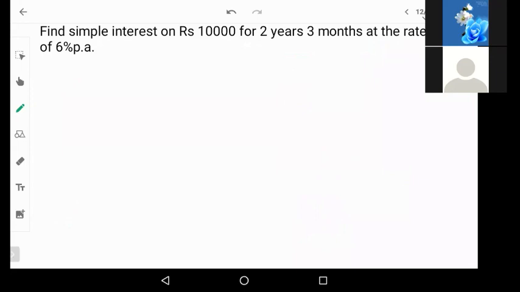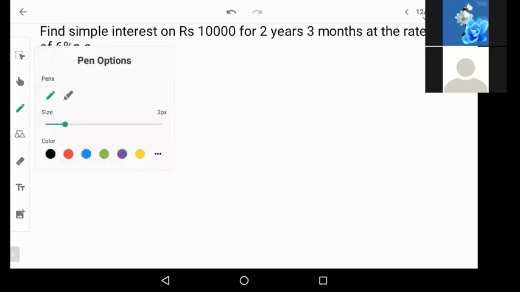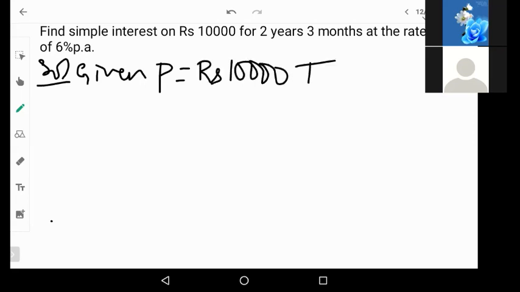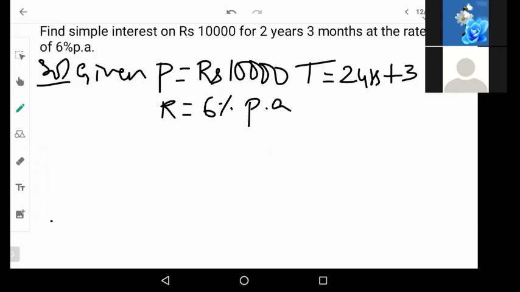Find simple interest on rupees 10,000 for 2 years, 3 months. Now, until now, you are getting only either years or months. Now, in this question, you have both of them, 2 years and 3 months. So, let us see how to solve such problems. So, what is given to us? Principal is rupees 10,000. Rate of interest is 6% per annum. Now coming to time. Time is 2 years plus 3 months.